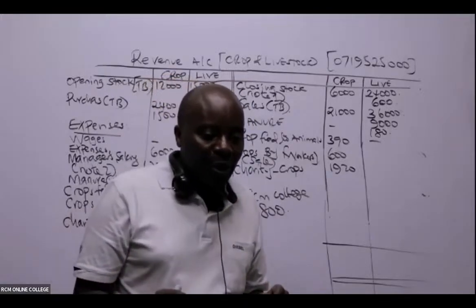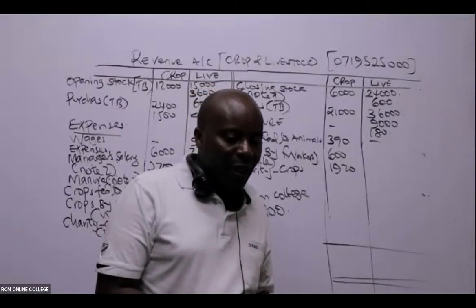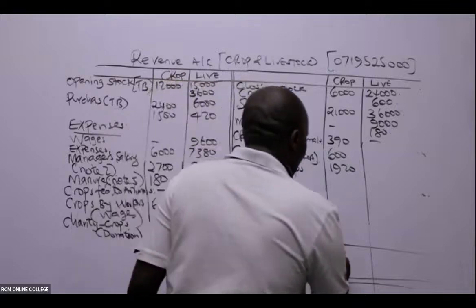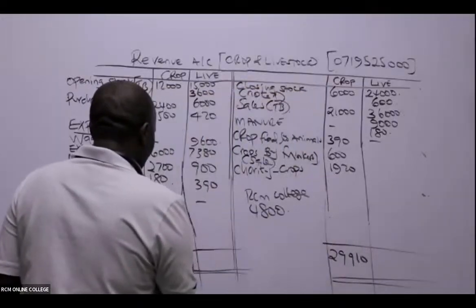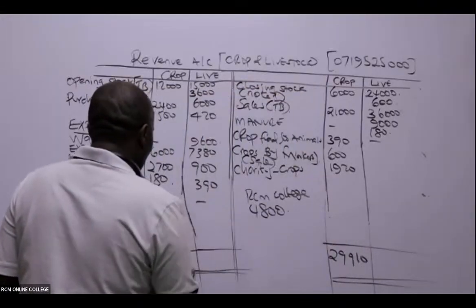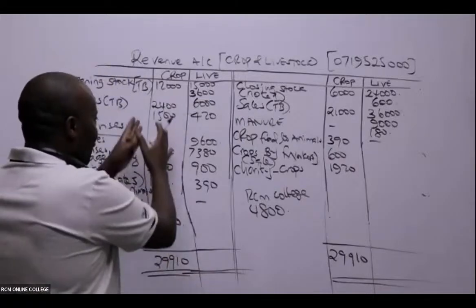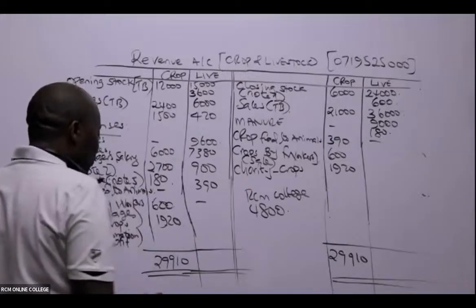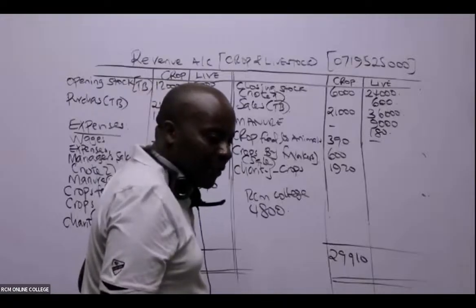So crop, I'm being told the crop is 28,300. Debit, okay. So 29,910 fast. So this is bigger. 29,910. And I can see what this gentleman has told me. It means that this side is smaller. For crop, this side is smaller. And therefore, we have a profit. A profit of 29,910 minus what this gentleman gave me as 28,300.